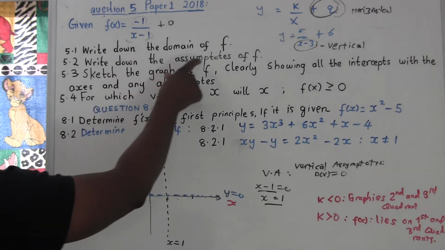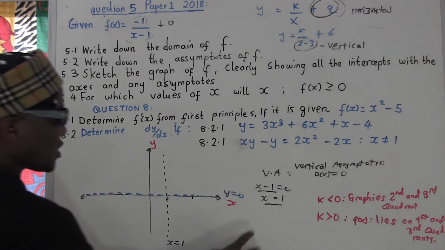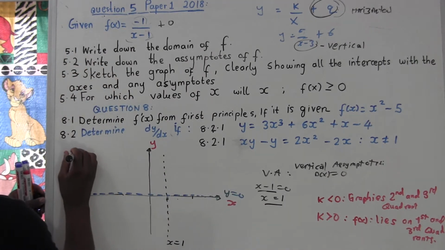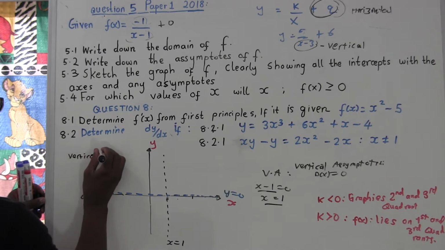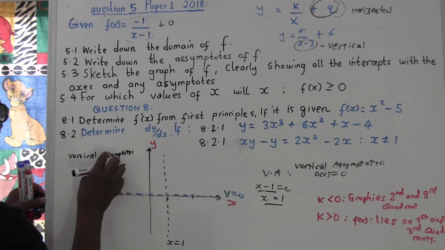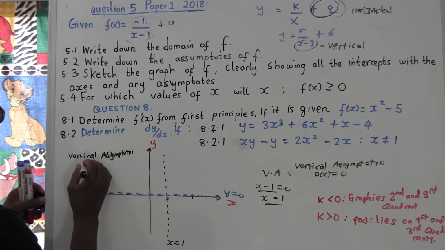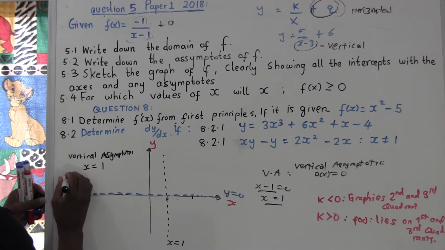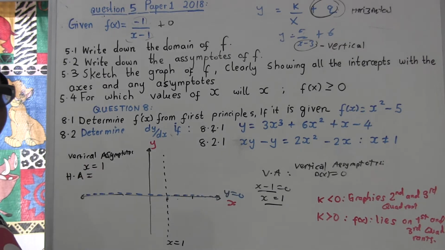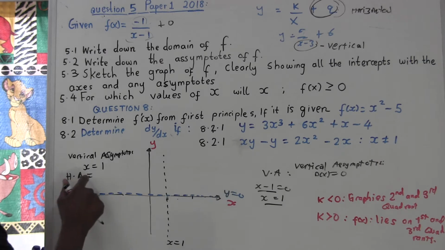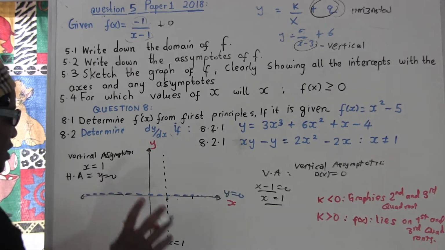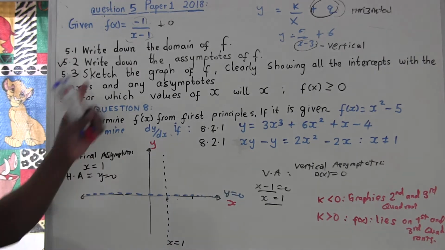So let's write down the asymptotes. What is the vertical asymptote? I can write here: vertical asymptote, x equal to 1. I always like to say double S, it's just single S. Vertical asymptote, x equal to 1. And the horizontal asymptote. Make sure you say horizontal; don't say HA like me. I'm corrupted, don't follow me. Horizontal asymptote. What is the horizontal asymptote? y equal to 0. We're done with the asymptotes.